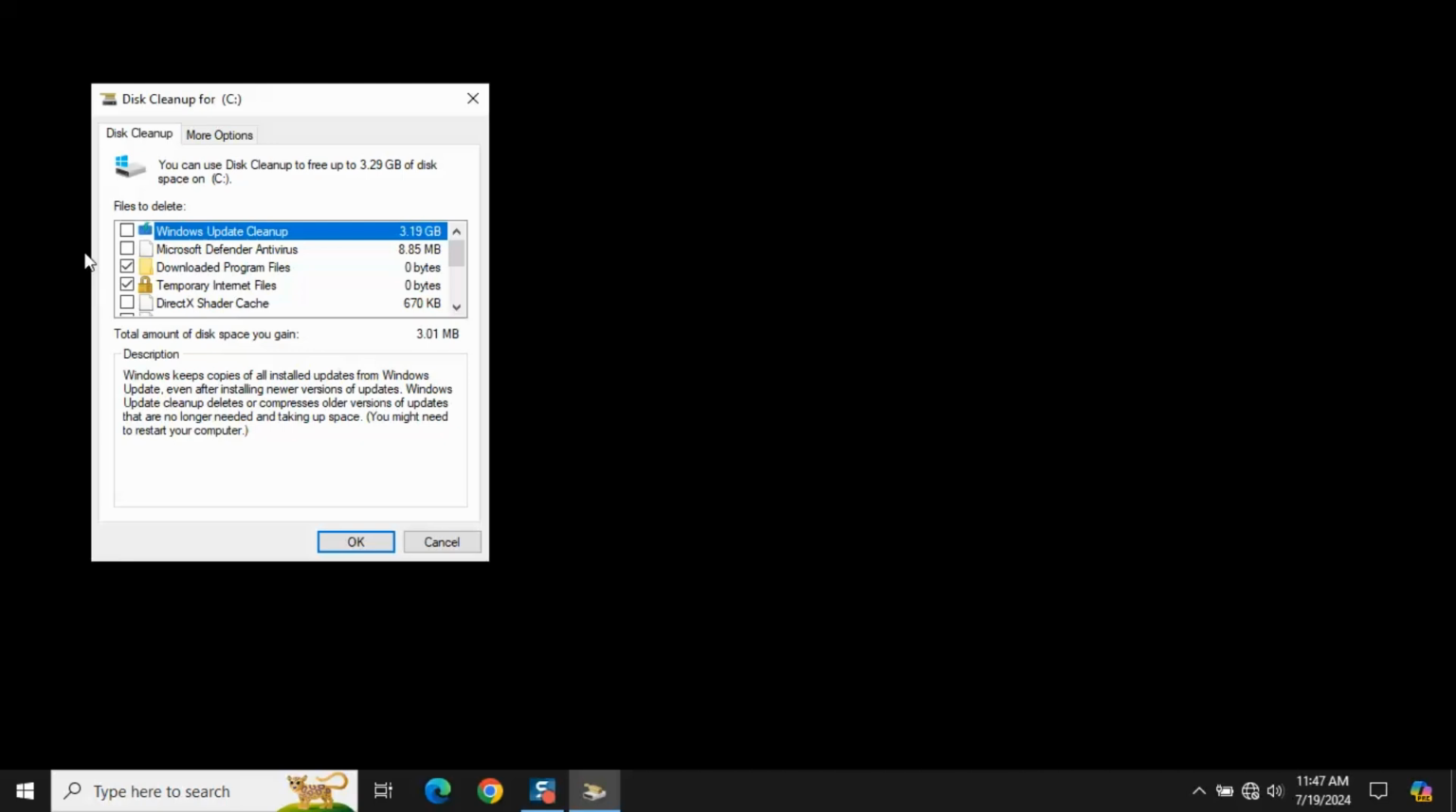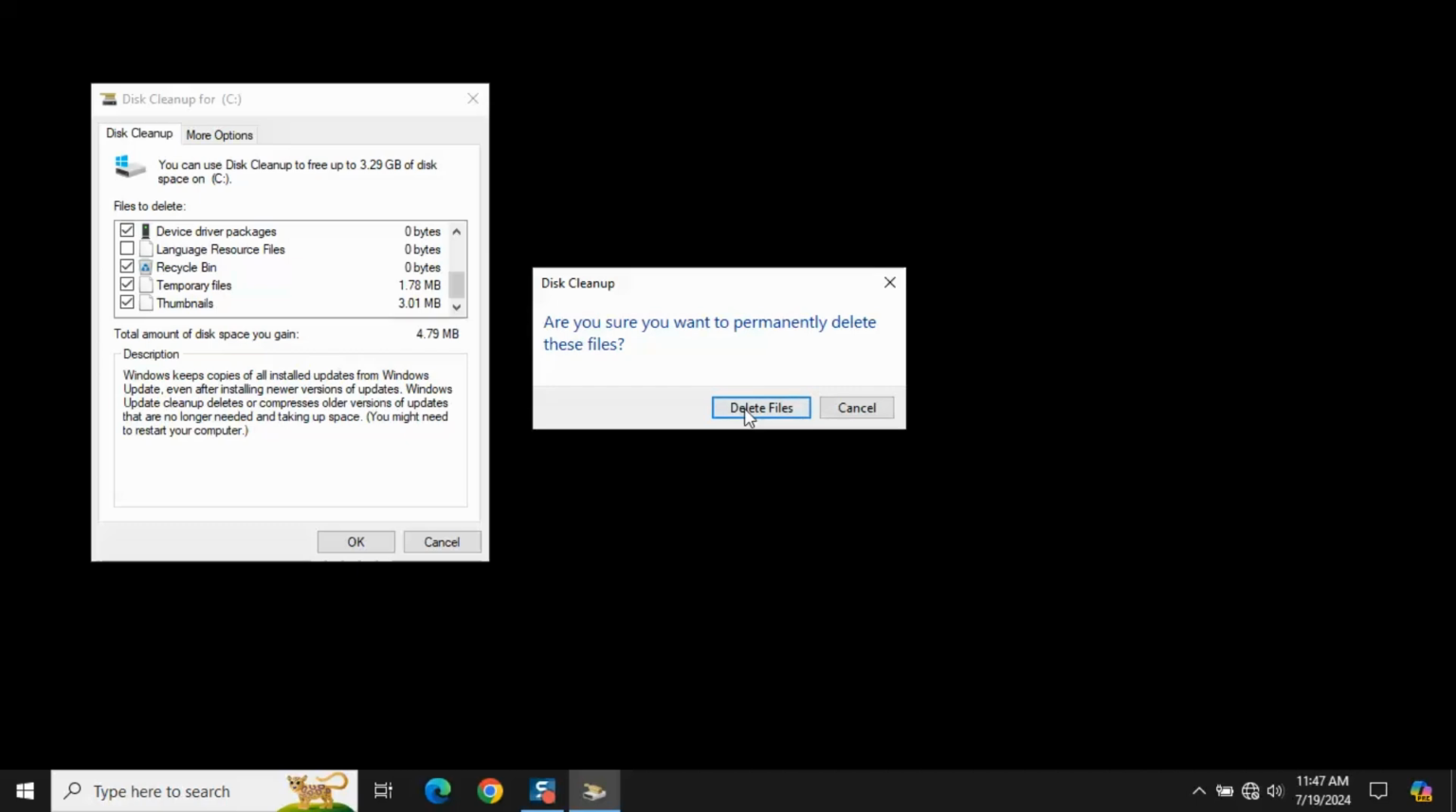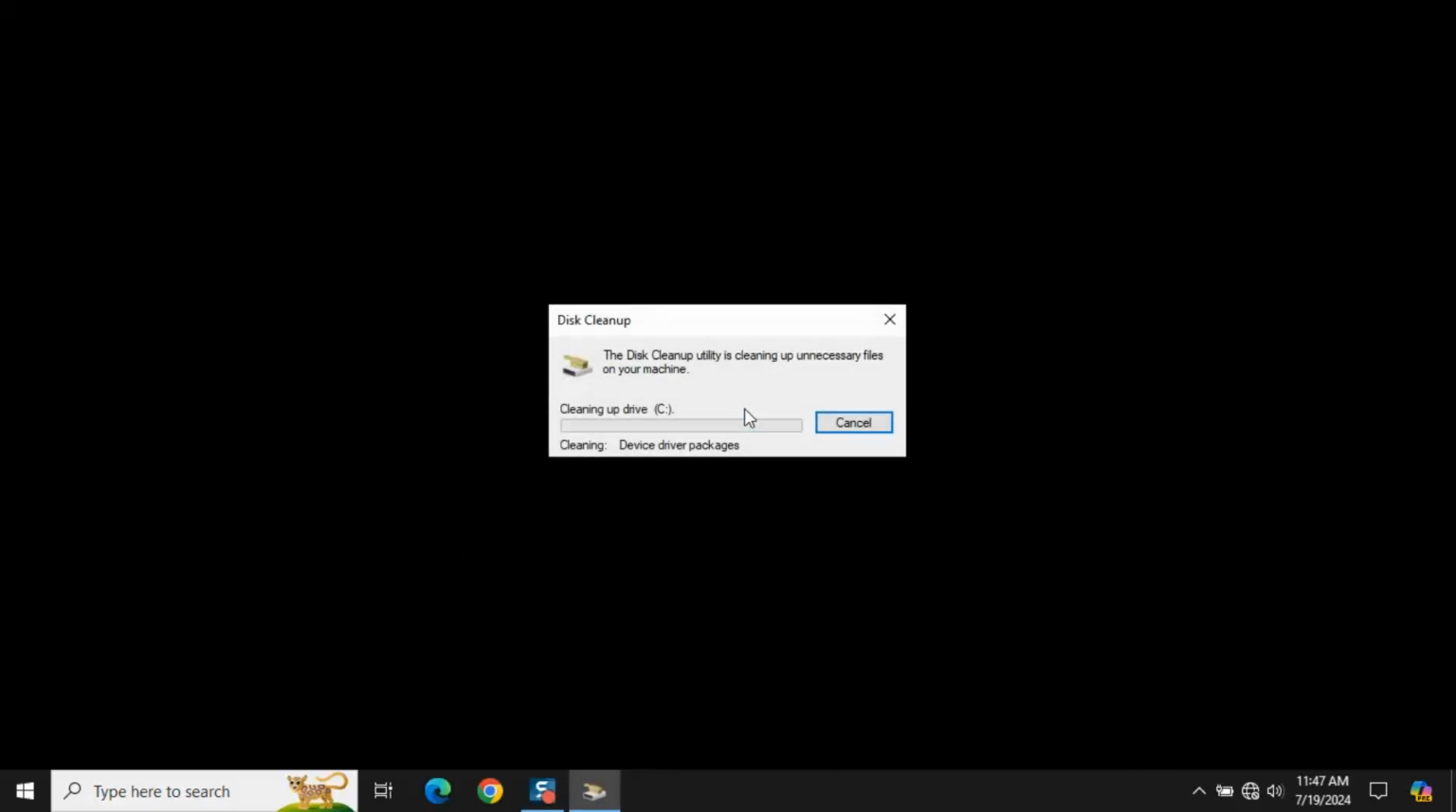After Windows recalculates the storage space, select the files and locations again and click OK. Confirm the deletion by selecting Delete Files. The cleanup process might take a few minutes, so be patient.